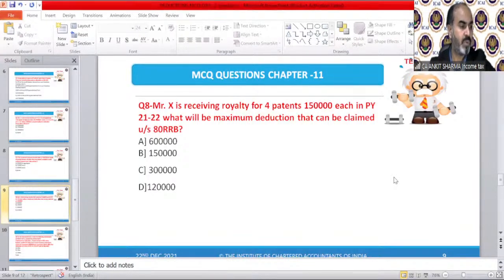Let's see who has given me the answer. Okay. Priya is saying C, and Janki Bhatt is saying C, and Naveen is saying C. The correct answer is C, of course, because I told you, reduction Section 80QQB and 80RRB both are for 3 lakh rupees per assessee, not per book, not per patent. So in aggregate, he can claim maximum 3 lakh rupees reduction.